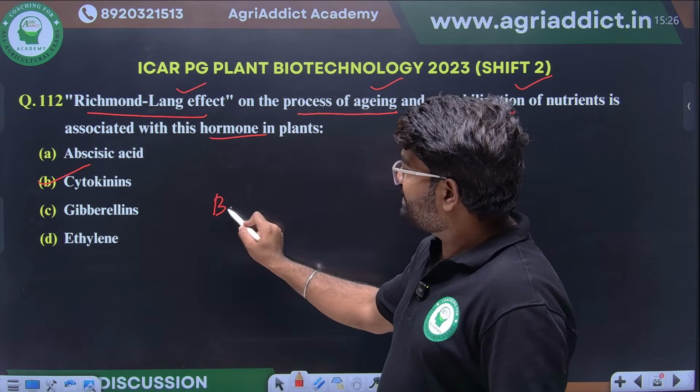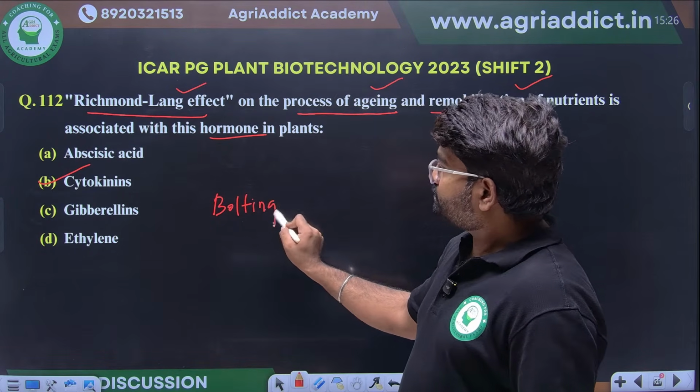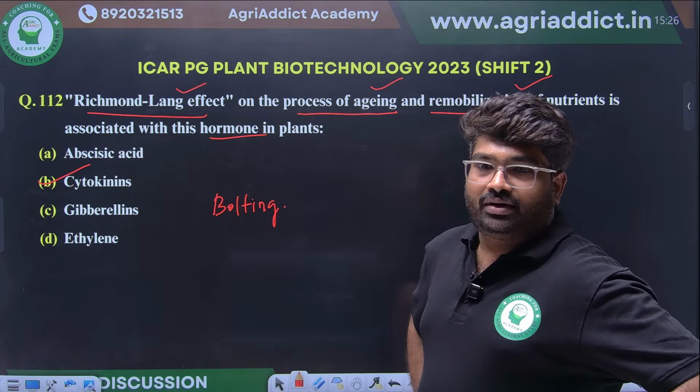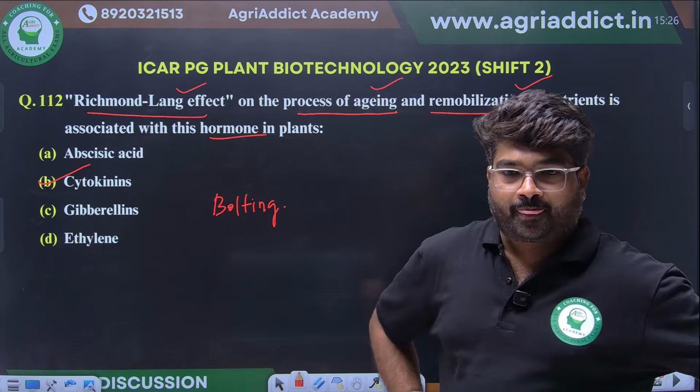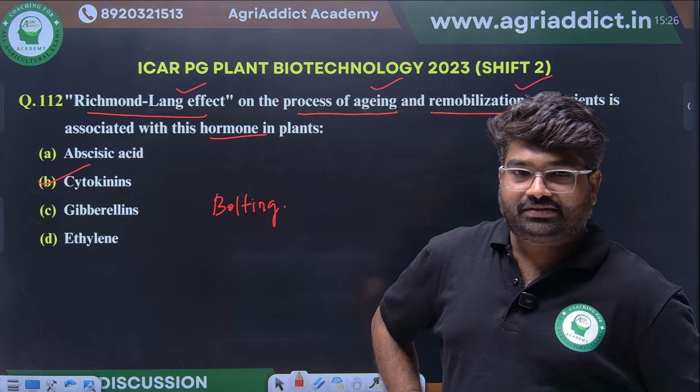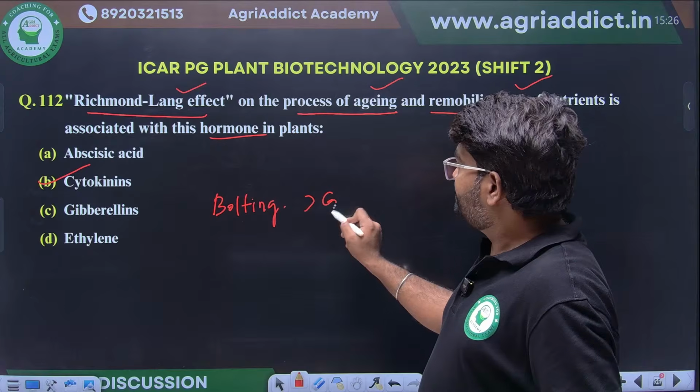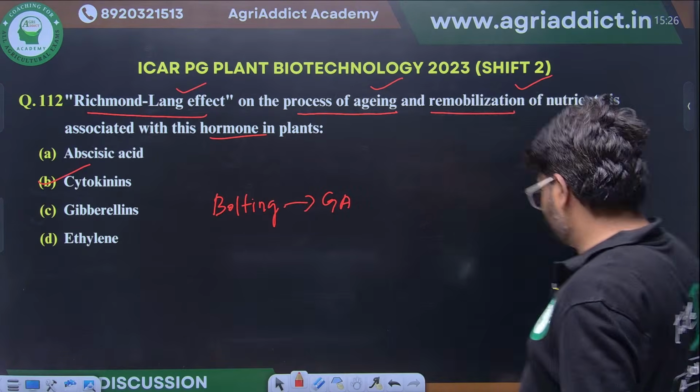Bolting will come for which hormone? Bolting. Ethylene or gibberellic acid or abscisic acid? Yes, very good. Bolting is for gibberellic acid. Very good, students. Very good.